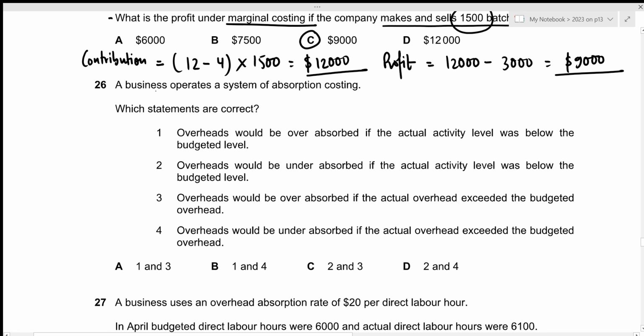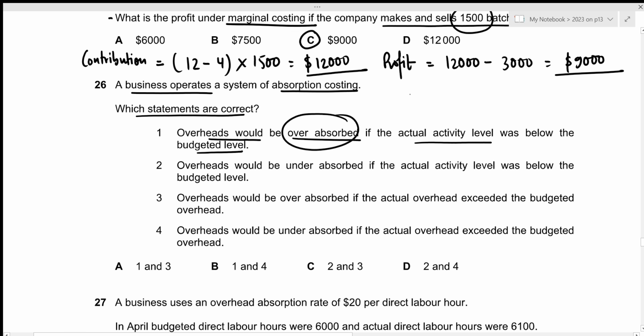Now, for question number 26, a business operates a system of absorption costing. We need to figure out which statements are correct. The first one is overheads would be overabsorbed if the actual activity level was below the budgeted level. This is incorrect because remember that overheads will be overabsorbed only if the actual production, that's the activity level, is greater than the budgeted production. So statement 1 is incorrect. The second one is overheads would be underabsorbed if the actual activity level was below the budgeted level. This is true because underabsorption will occur if our actual production is less than the budgeted production, and that's the criteria given in this case.